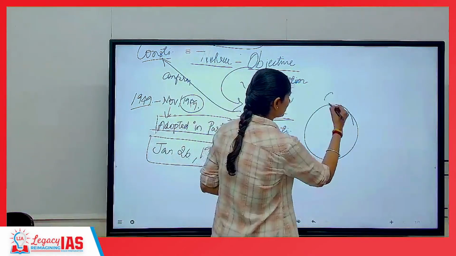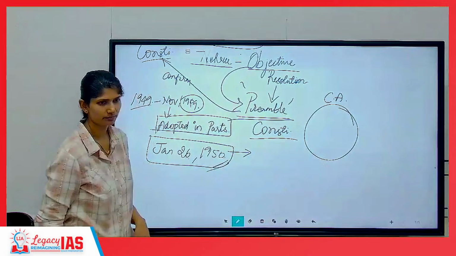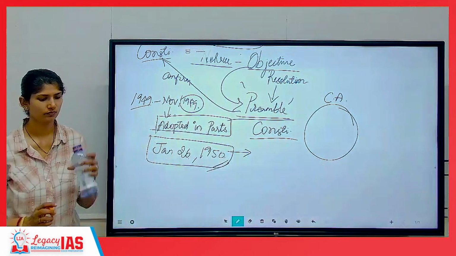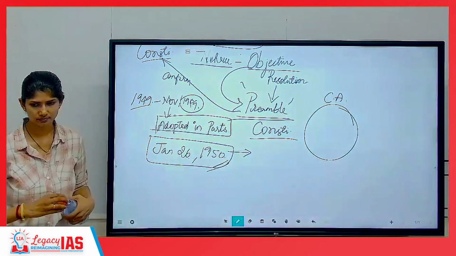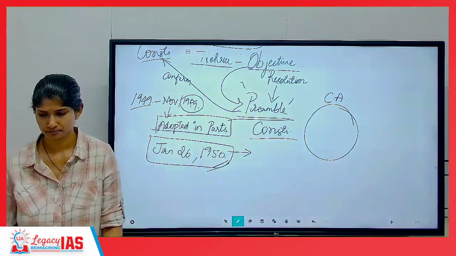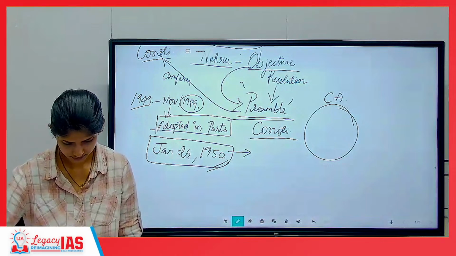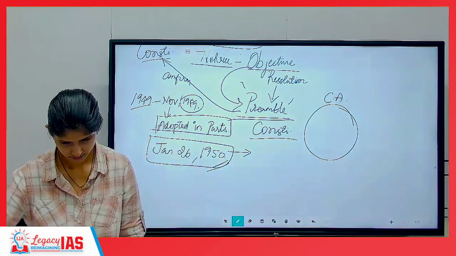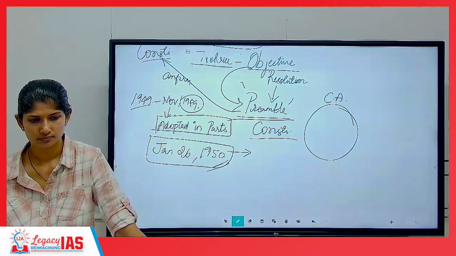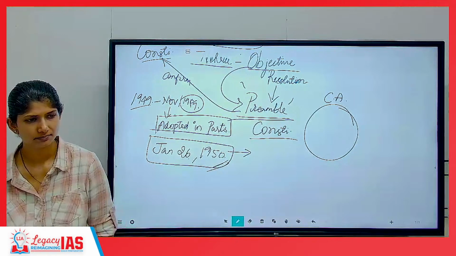So this constituent assembly's role as a constitution maker ended in this particular date. Write that down. Done? Clear?